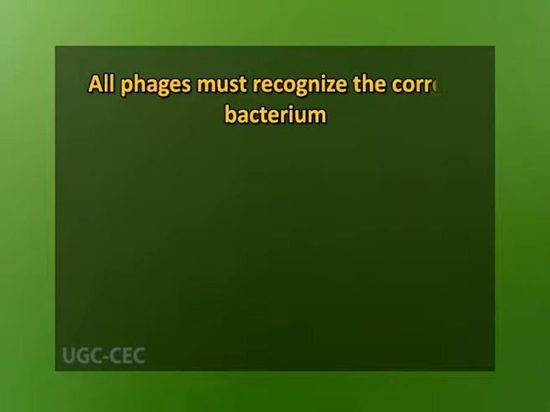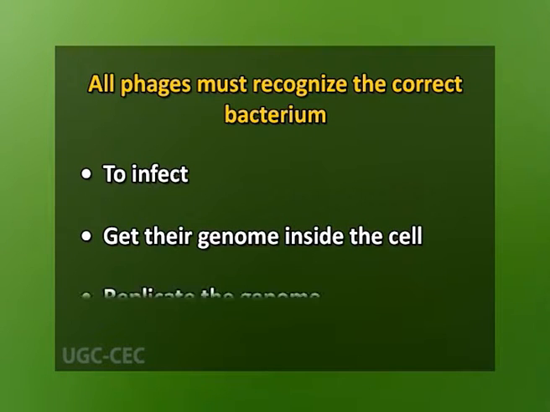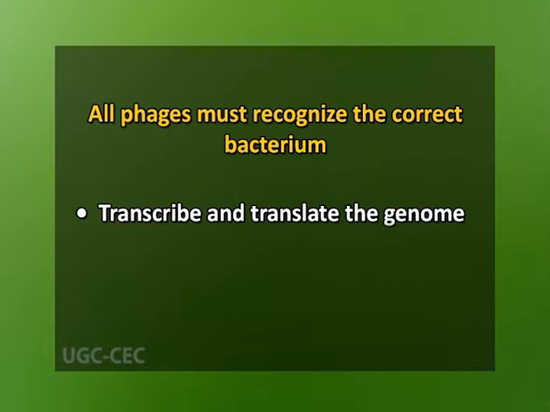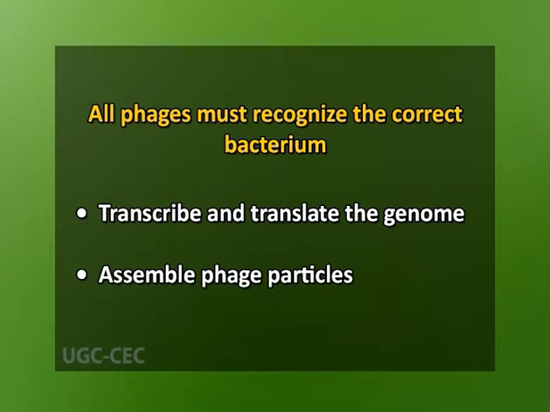Phages have evolved in many different ways to carry out the limited number of steps in a phage infection. All phages must recognize the correct bacterium to infect, get their genome inside the cell, replicate the genome, transcribe and translate the genome, and assemble phage particles. The relative simplicity of phage have made them favorite model systems to study many biological processes.